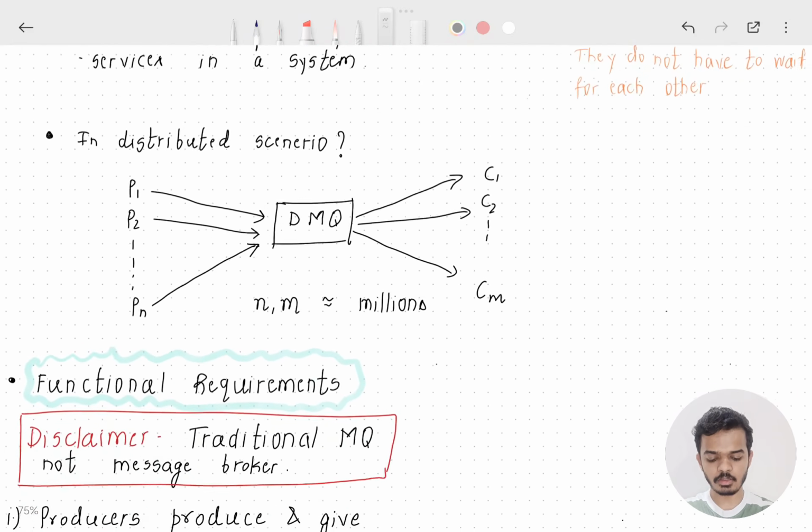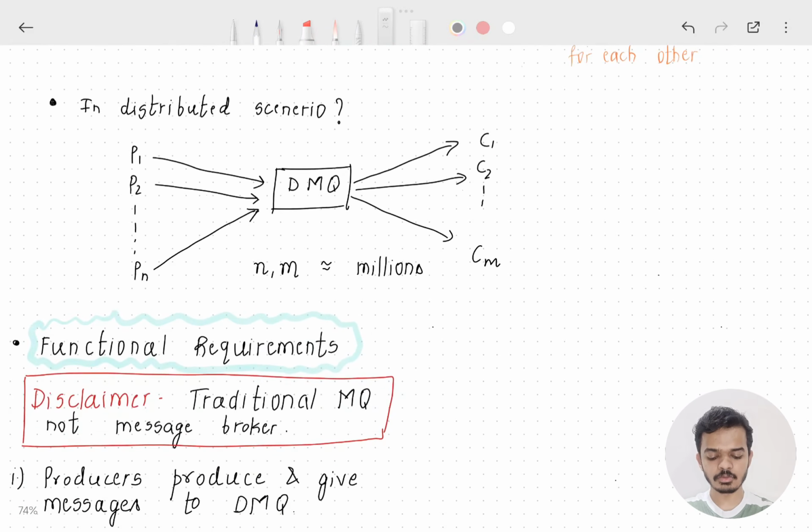Why do we need a distributed message queue? Let's say the number of producers and number of consumers in the system are in millions. For that a single message queue won't be sufficient. That's why we'll need to build a distributed message queue, a message queue that is able to handle scale. Okay, so we'll build it.